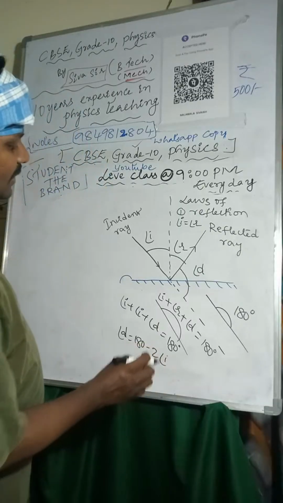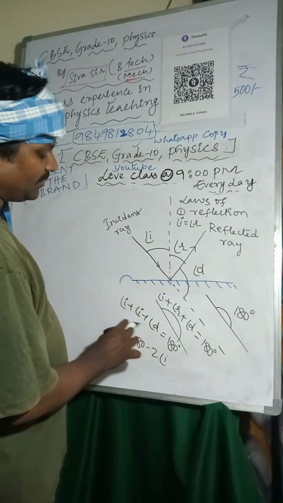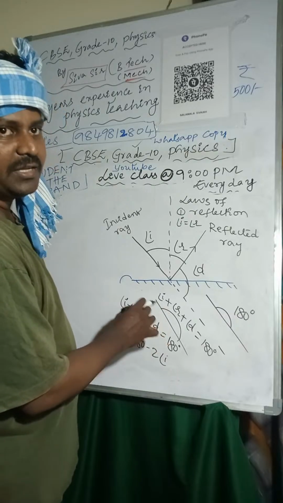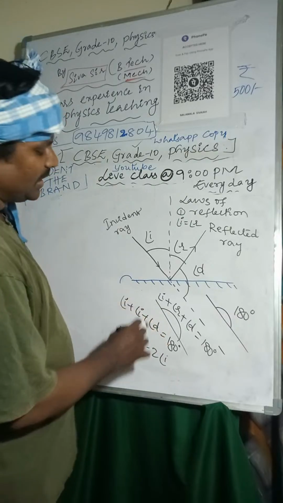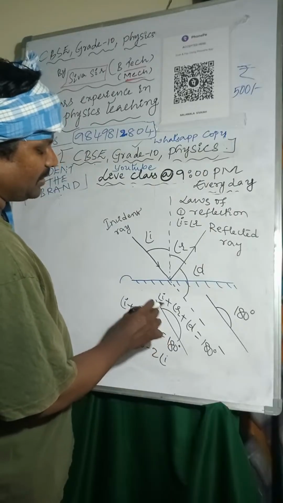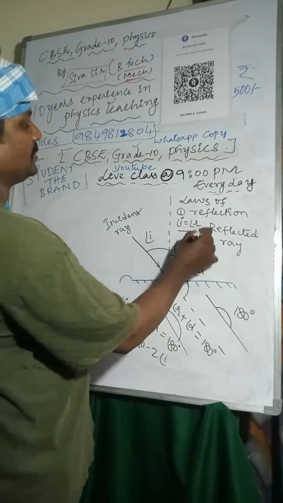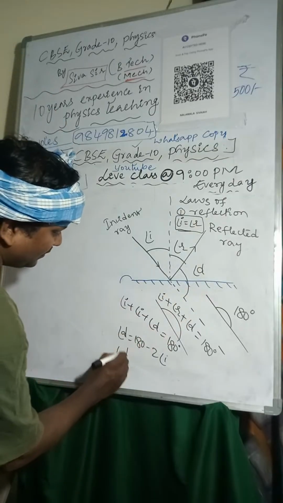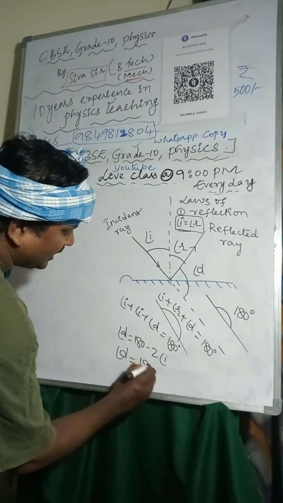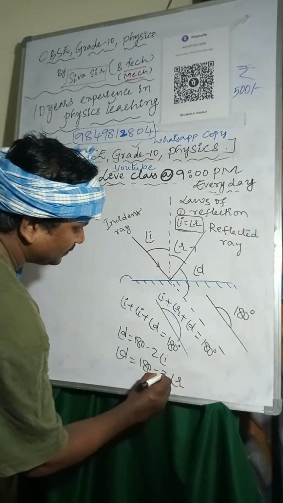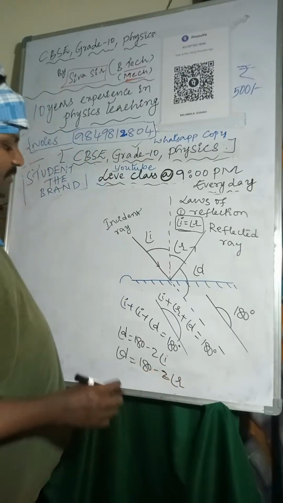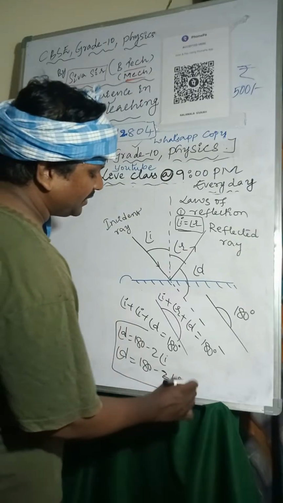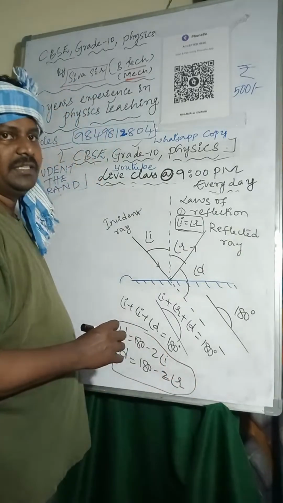Instead of the angle of incidence, I can also write the angle of reflection, so the angle of deviation equals 180 minus 2 times the angle of reflection. This is about the angle of deviation.